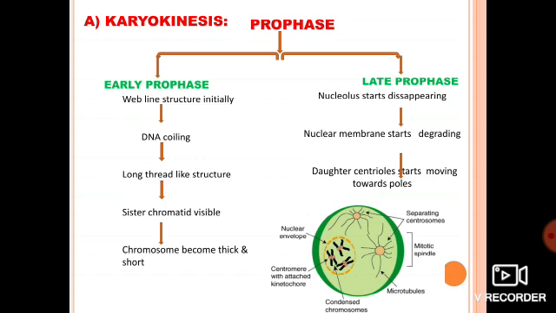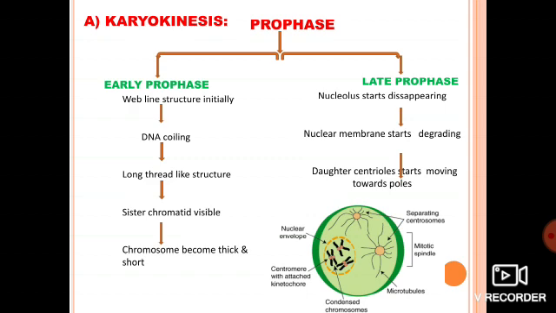Now let's start with the first phase of karyokinesis, that is prophase. If you see this structure, you can understand the nucleus of a cell in prophase. Prophase is a term with two words, pro and phase, in which the prefix pro means first stage of mitosis.